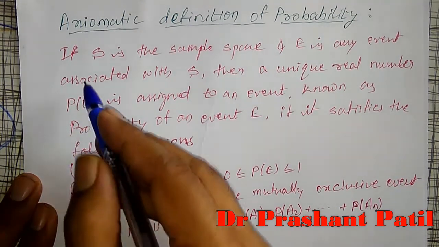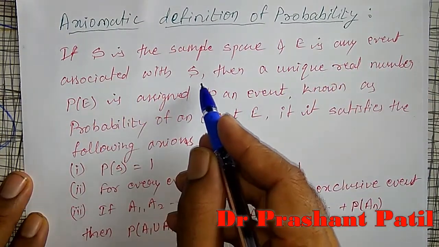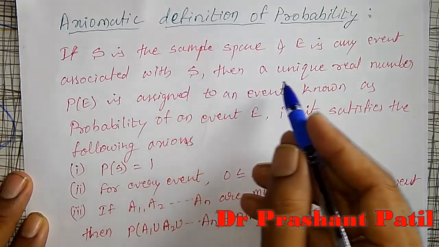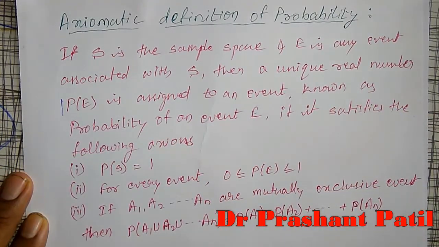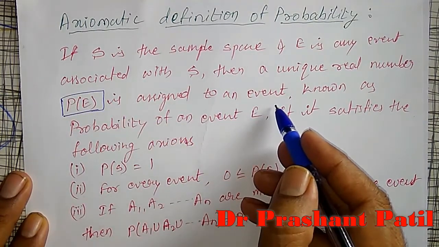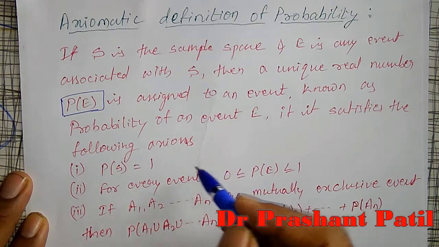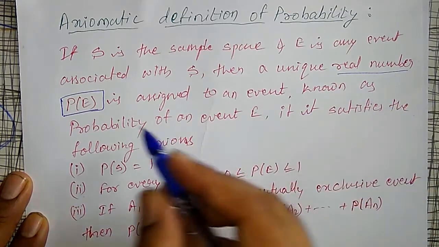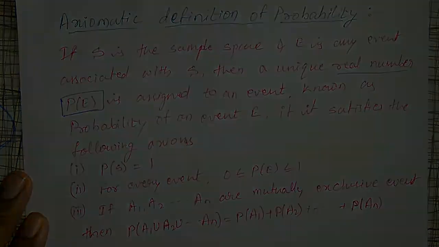Okay, if S is a sample space and E is any event associated with S, meaning E is a subset of S, then a unique real number P of E is assigned to the event, known as the probability of an event E. We are assigning one unique real number to this P of E, known as the probability of E, if it satisfies the following axioms.